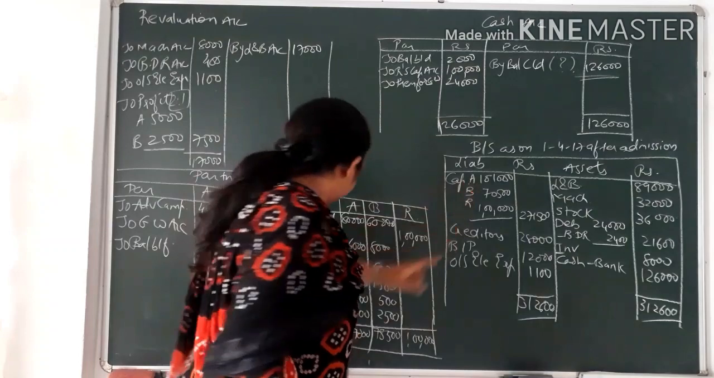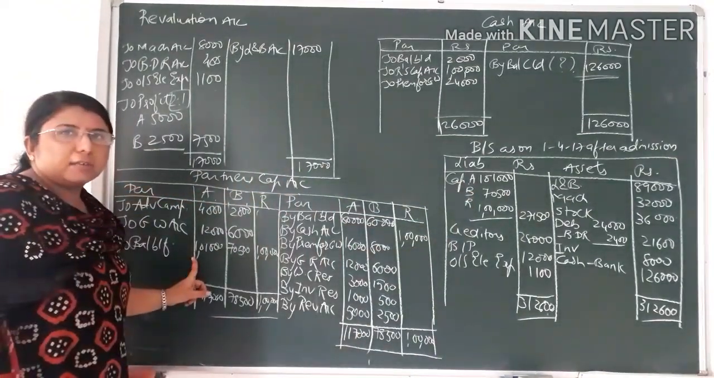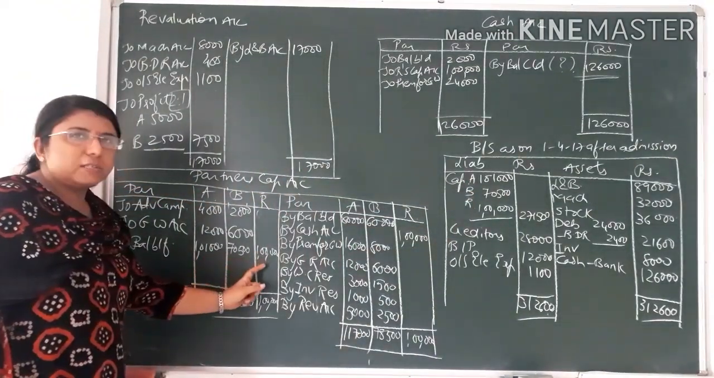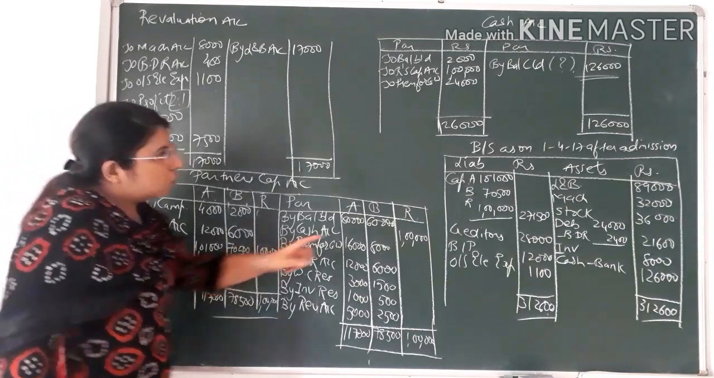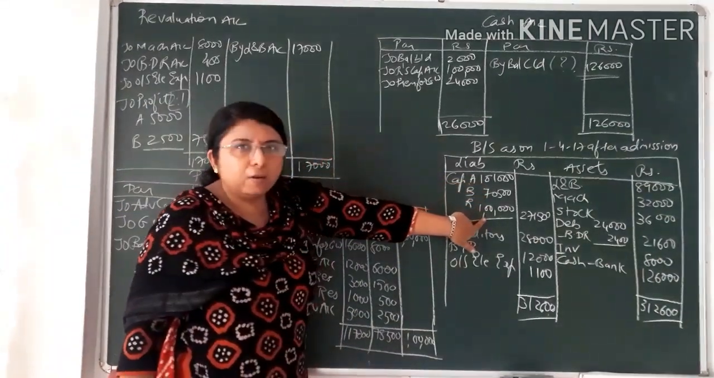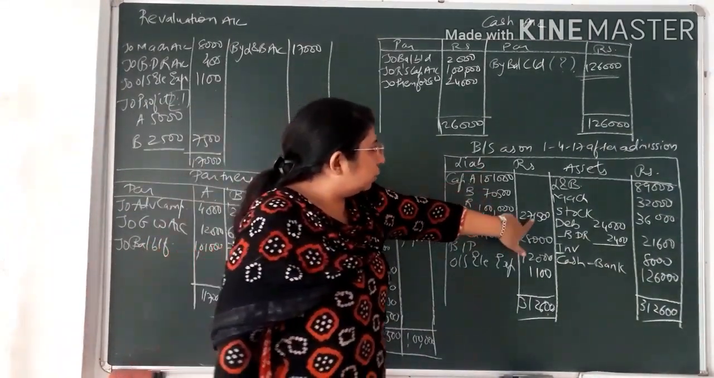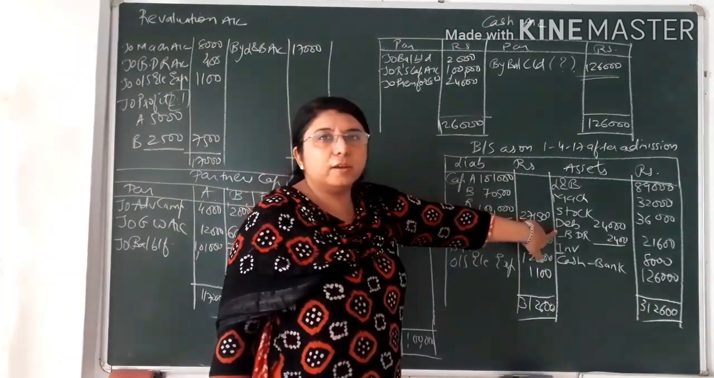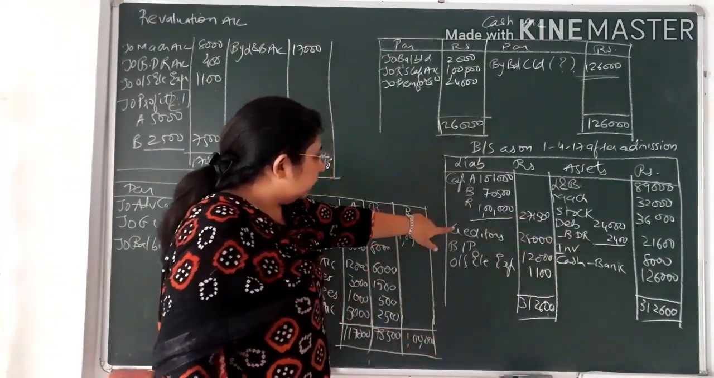So for A you will be writing what we have found out from the partners' capital closing balance. You can see over here, that is 1,01,000, 70,500 and 1 lakh. Total of these three would come to 2,71,500. Now the next, creditors and bills payable.